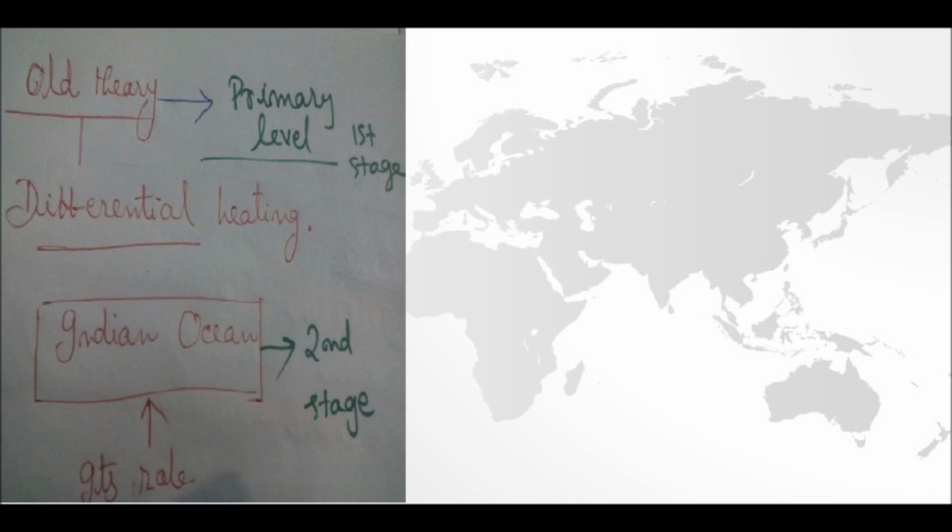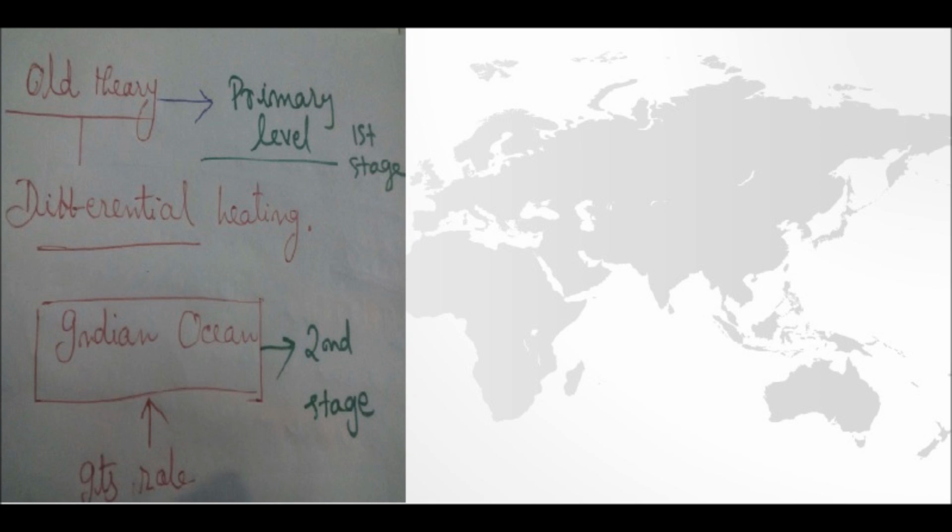But the thing is that while reading all the theory, you have to first explore what the role of the Indian Ocean is in the monsoon system in India. What role does the Indian Ocean play in all the theories of monsoon? In the first stage, we know that the whole theory of monsoon is related to differential heating of high pressure and low pressure. That is why a pressure difference is created and air comes from high pressure to low pressure. It is the first stage.